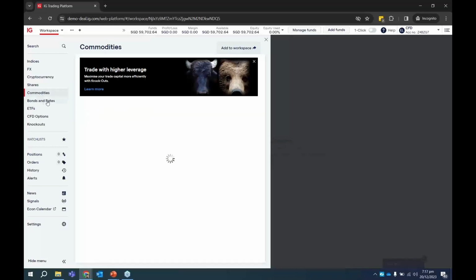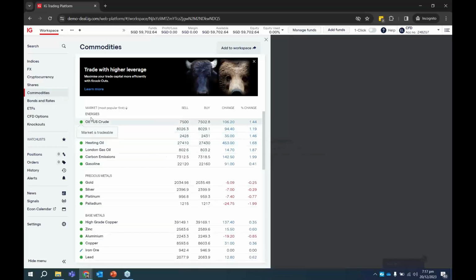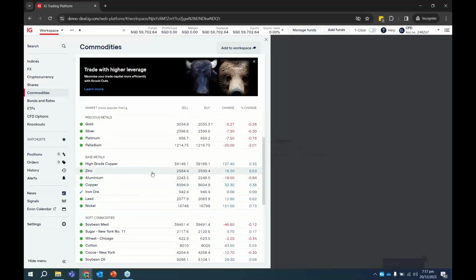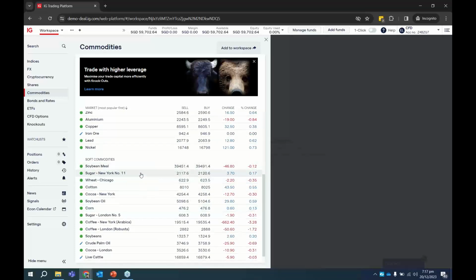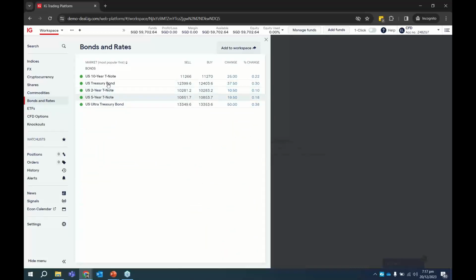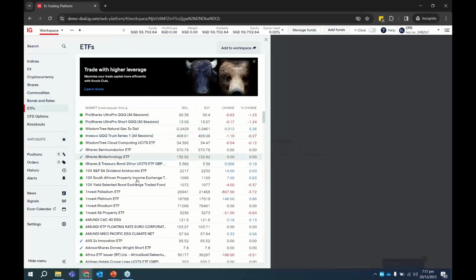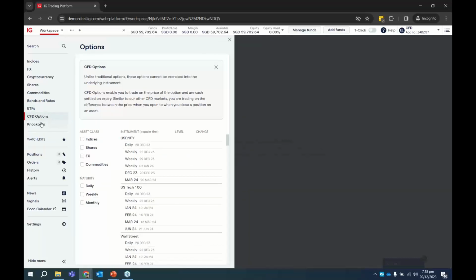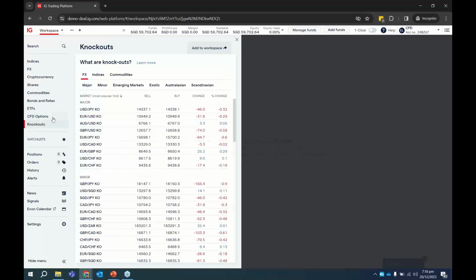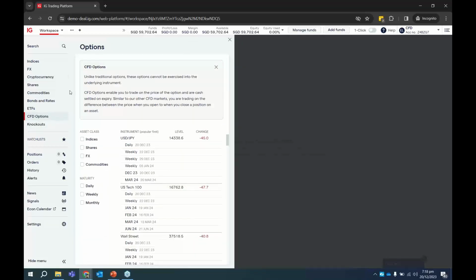Okay. And of course, moving on, we have commodities as well. So of course, we have our energy, which is very popular, crude oil. We also have the precious metals, our bullion products: gold, silver, platinum, palladium, base metals, and agricultural products, our soft commodities. We have bonds and rates as well. We have ETFs as well. Again, these are leveraged ETFs. We have options as well, and knockouts. Okay, so these two are subcategories of a CFD product that include all these different asset classes.